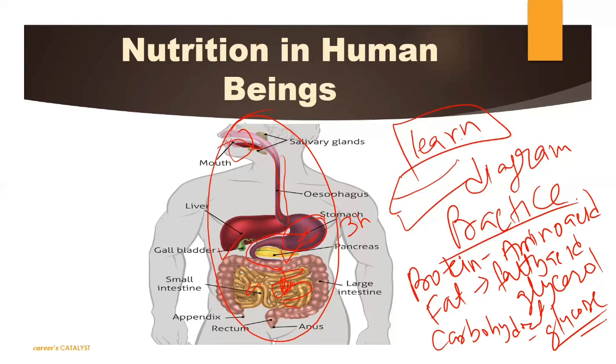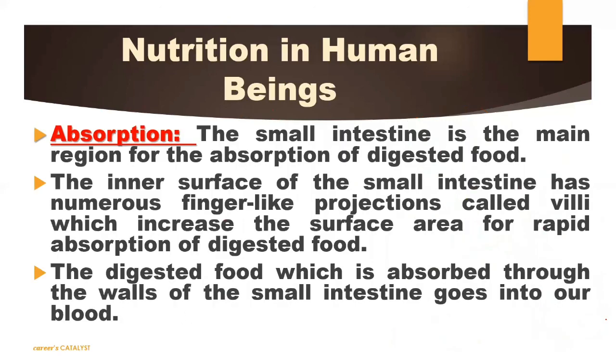Now we will talk about the remaining process. अभी तक हमने सिर्फ nutrition और ingestion और digestion पढ़ा है. We will talk about the remaining 3 processes also. Third is what? Absorption. The small intestine is the main region of absorption of digested food. Here only the food will get digested. Okay. So the inner surface of the small intestine, if you look, there are numerous finger-like projections.